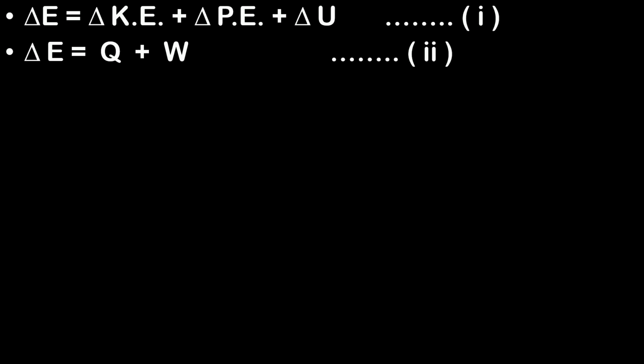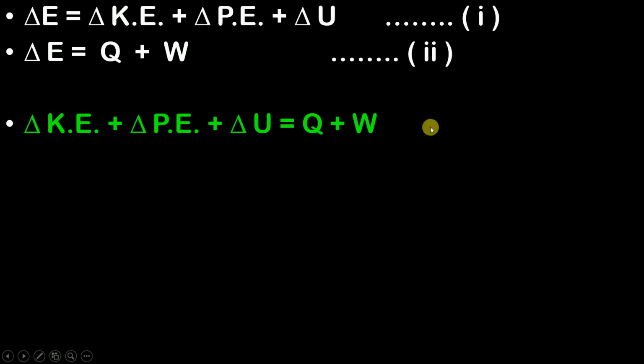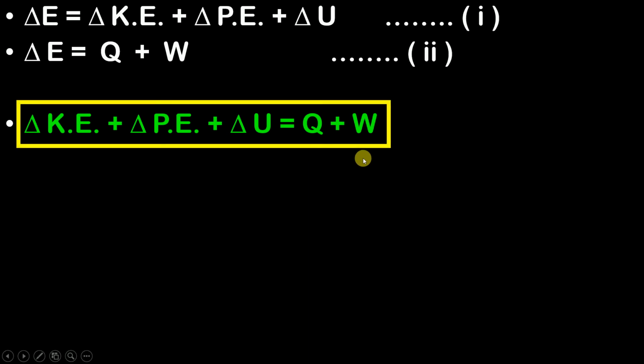So if the left hand sides are the same, then obviously the right hand sides will also be the same. So after equating these two equations, can I say that, guys, the change in kinetic energy of the system plus change in potential energy of the system plus change in internal energy of the system will be equal to Q plus W, and this is the statement of the first law.